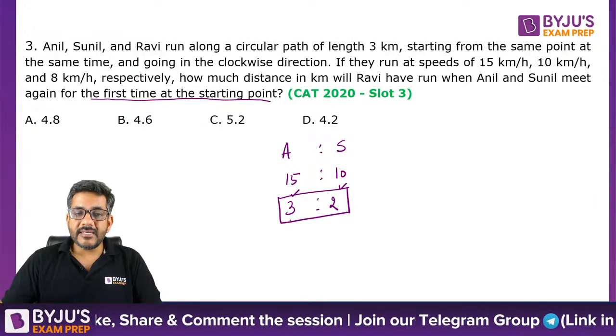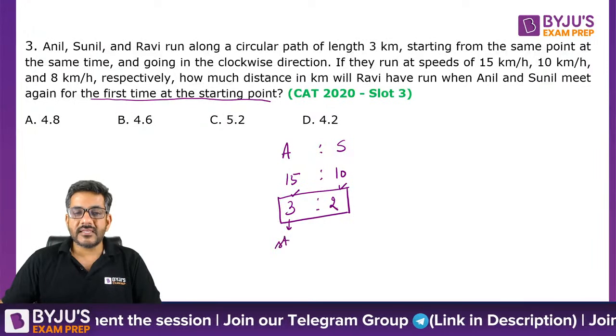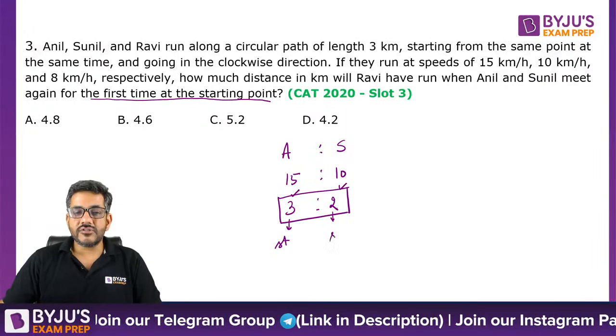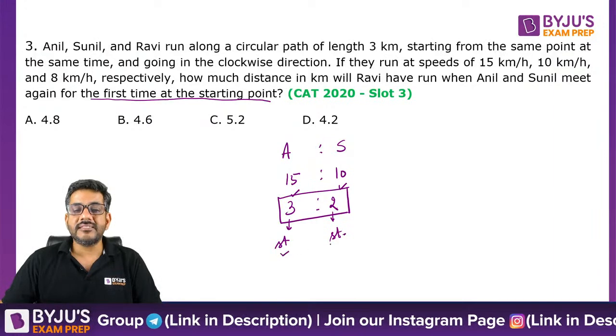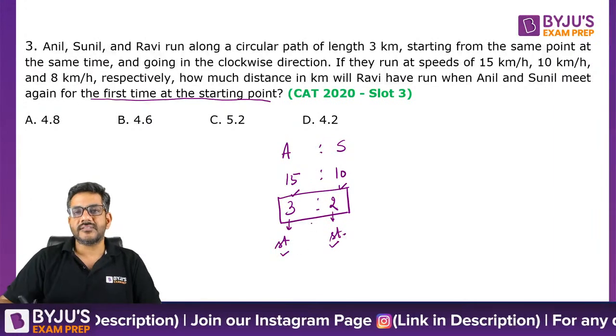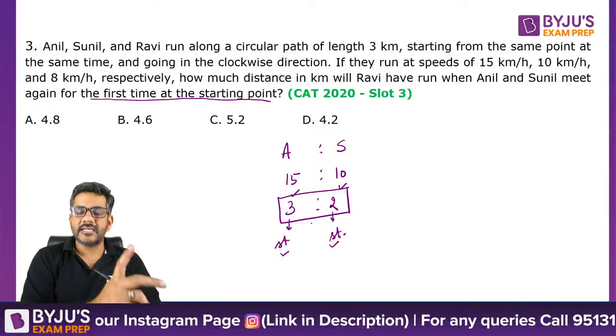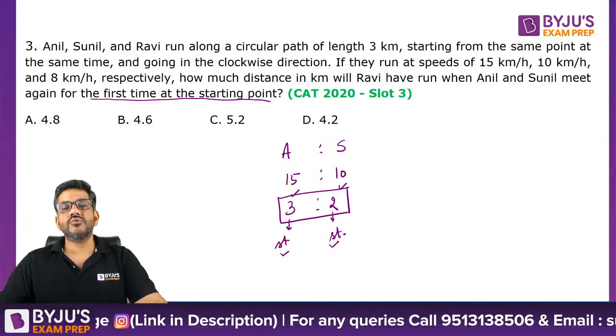That means completing 3 rounds means A is at the starting point. Completing 2 rounds means Sunil is at the starting point. That means they met at the starting point for the first time when Anil completed 3 rounds and Sunil completed 2 rounds.